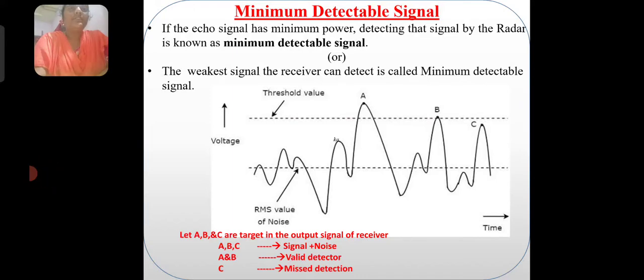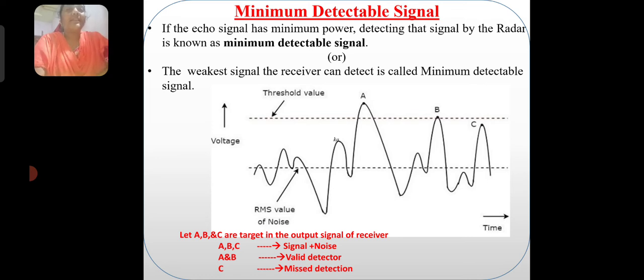Today we are going to discuss the minimum detectable signal. So what is the definition of a minimum detectable signal? If the echo signal has minimum power, detecting that signal by the radar is known as the minimum detectable signal, or the weakest signal the receiver can detect is called the minimum detectable signal.